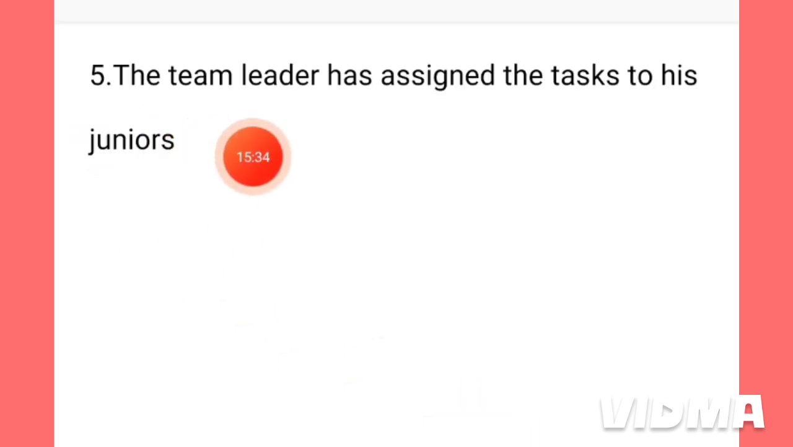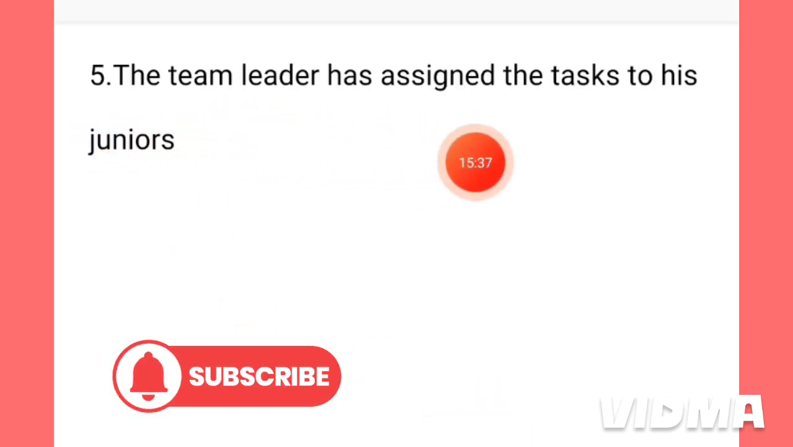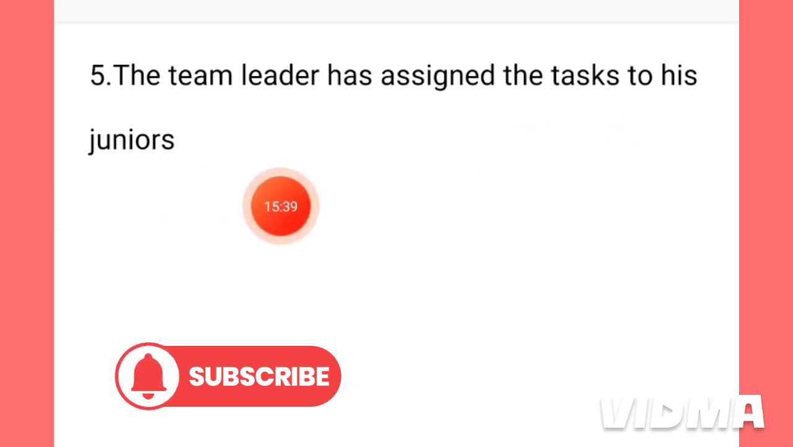This is the fifth question. The team leader has assigned the tasks to his juniors.